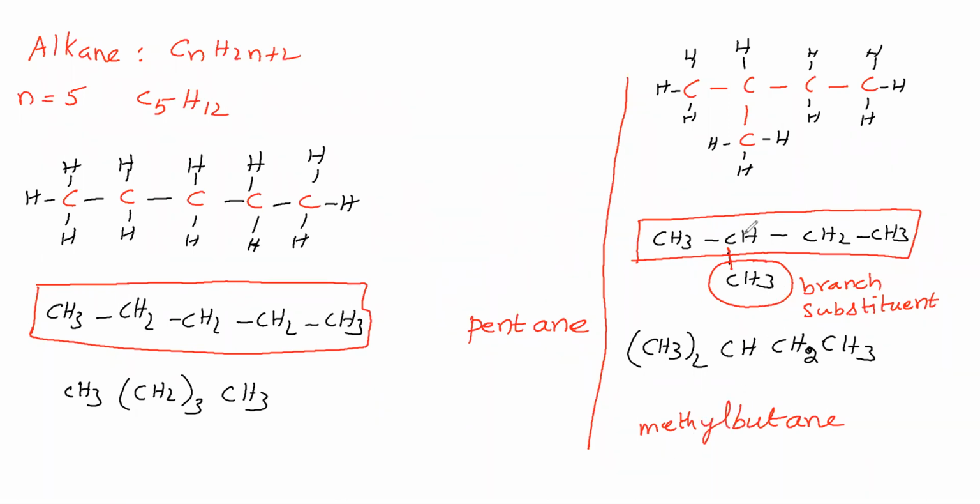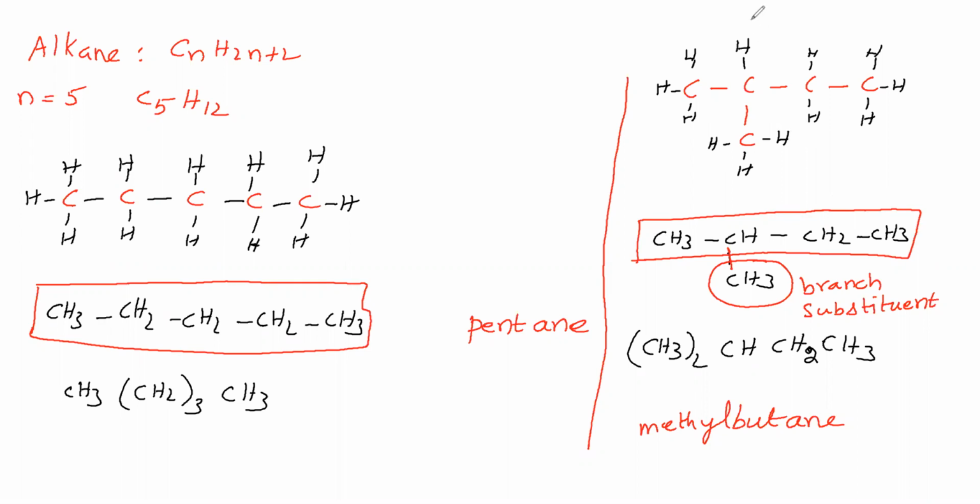This methyl group is present at which carbon of parent chain? That we have to say now. To say that, we have to give numbering in the parent chain. How to give numbering in the parent chain? Start at extreme left, otherwise start at extreme right.